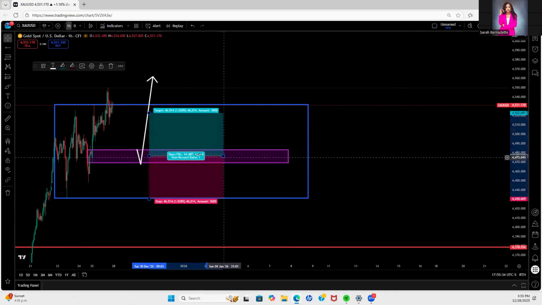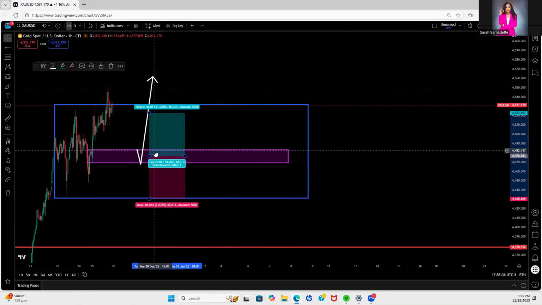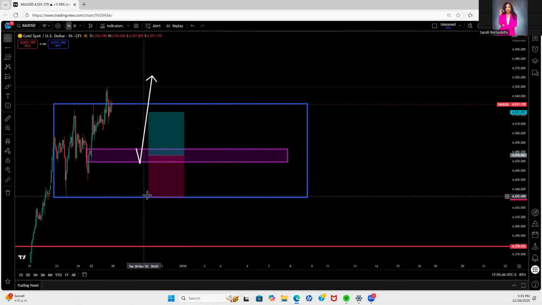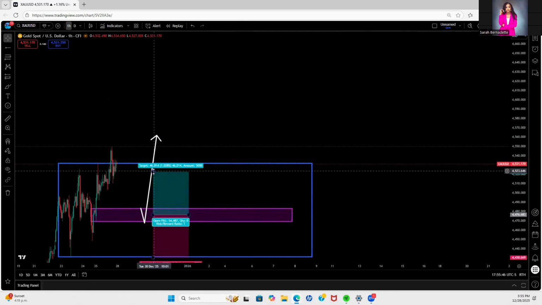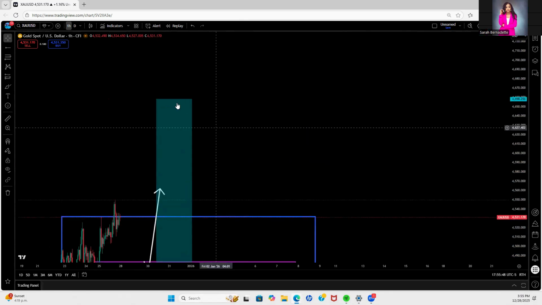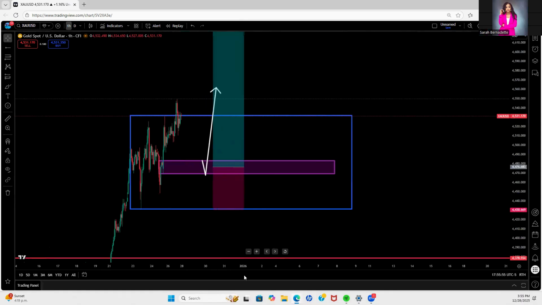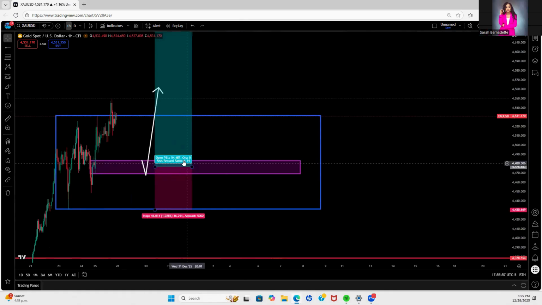You want to enter this long anywhere between 4,483 and 4,468 approximately. And then our target is still 4,650 approximately. So this is the next area where you want to look to buy gold if price comes to that area.